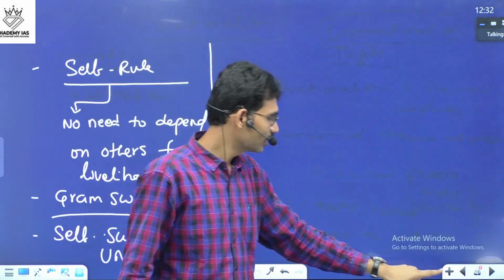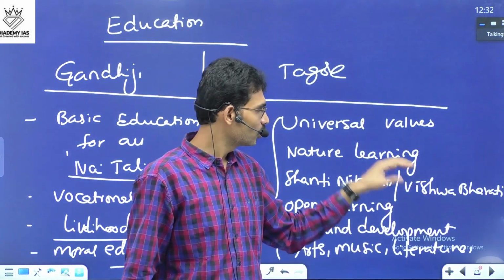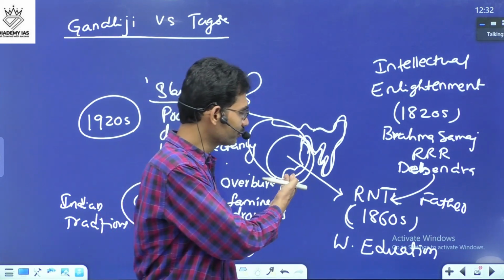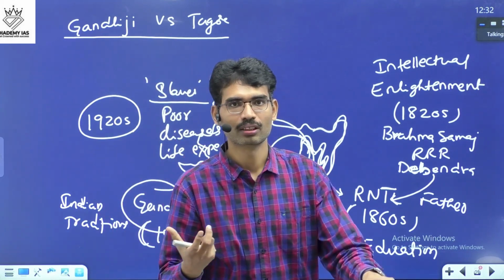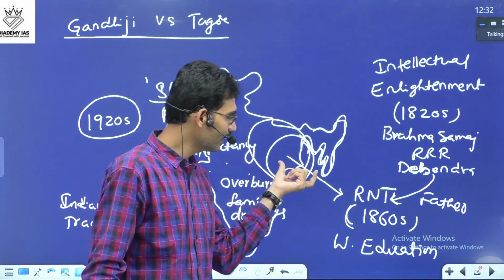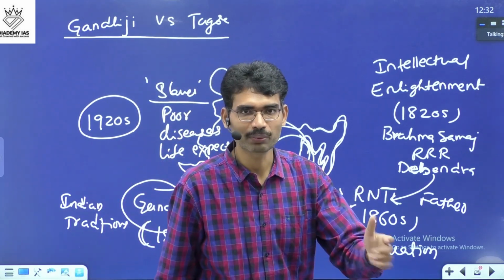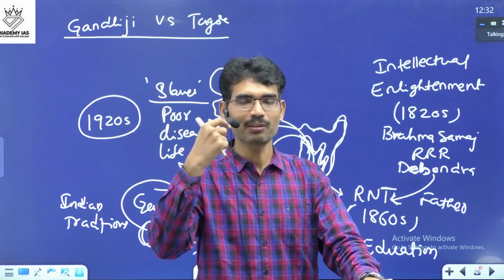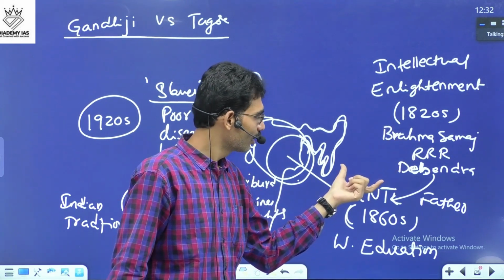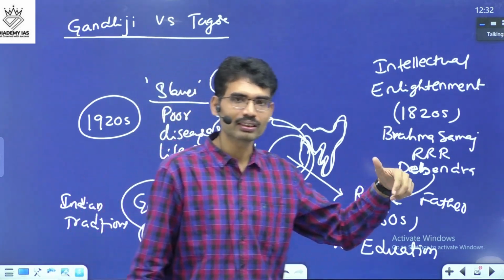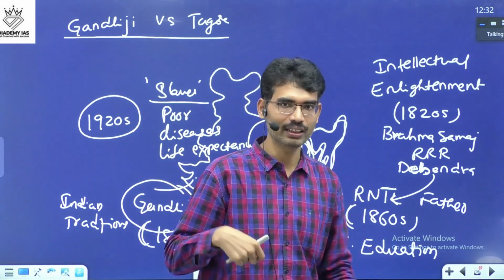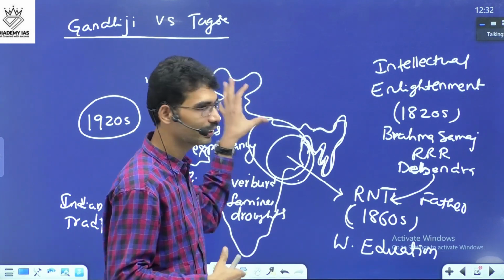If you remember, during 1910s, do you have any idea that in 1910s, revolutionary activities were going on? Here, Khudiram Bose, Prafulla Chaki, you might have heard these two names, and they killed few British people. So that is how he believed that this extreme nationalism is a kind of diversion, or it will create terror in the other people, and it is not good for India also. That's why he always believed in internationalism.